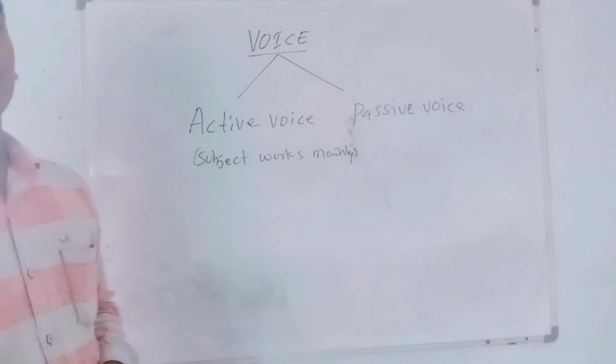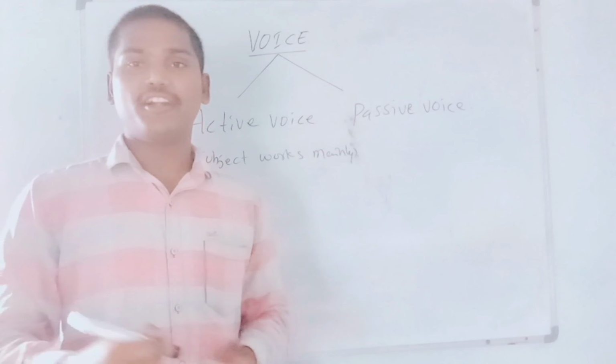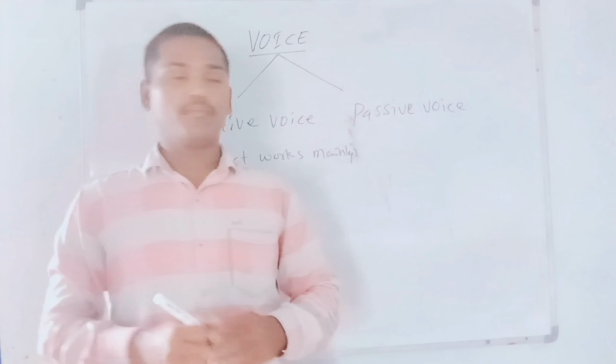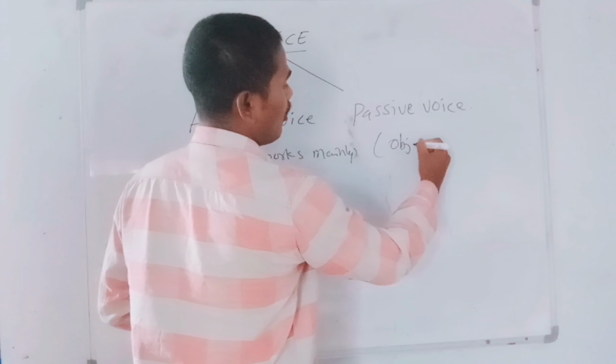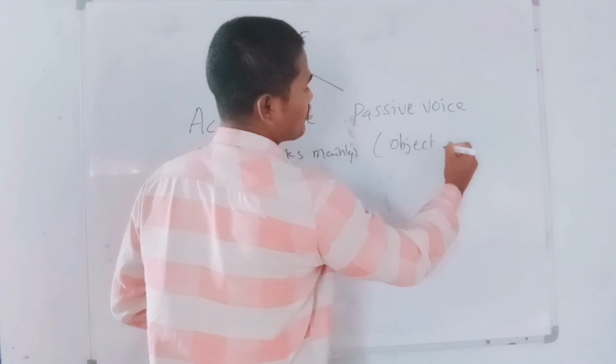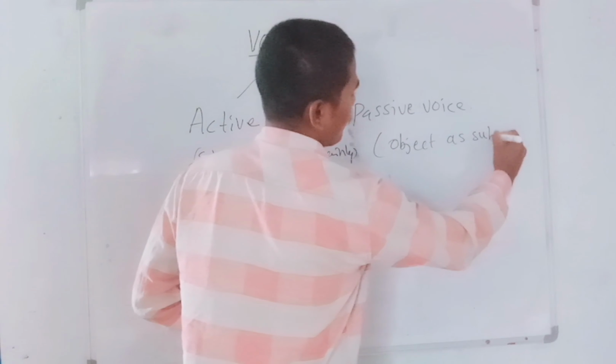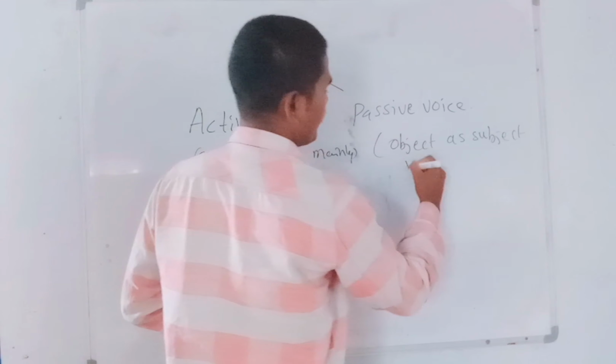In active voice we give importance to the subject, but passive voice is not like that. Passive voice starts with the object as a subject in the sentence.